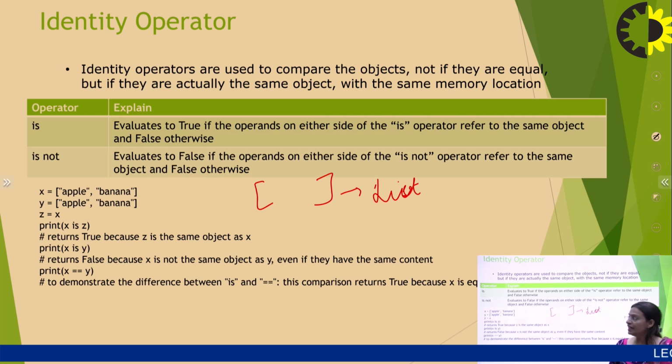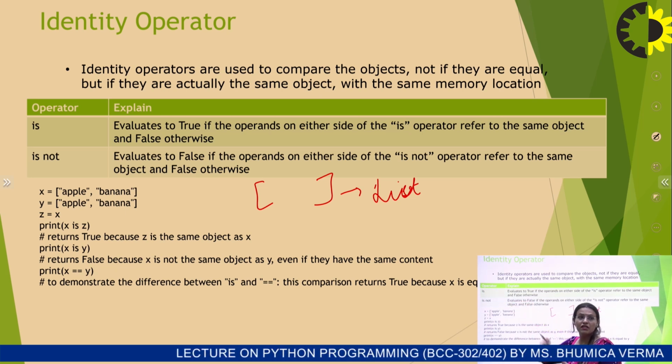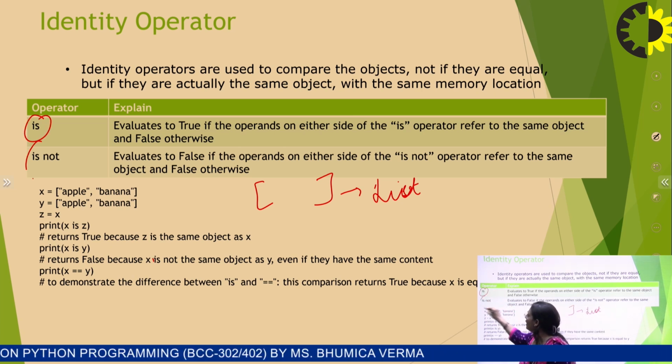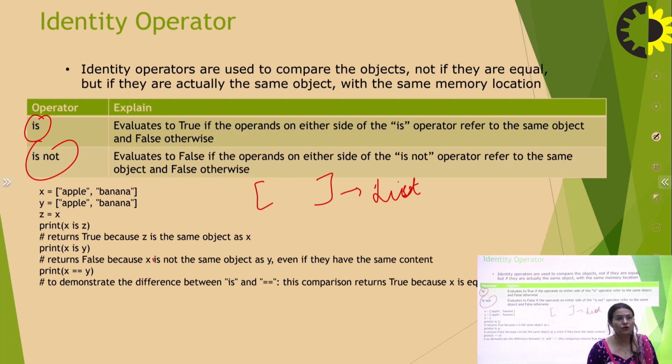Now, for the next examples, we need to know that there are operators known as identity operators, termed is and is not. The is operator evaluates true if the operands on both sides refer to the same object, and false otherwise.